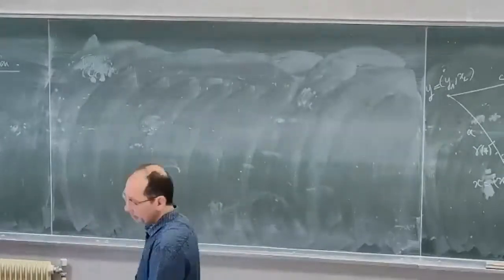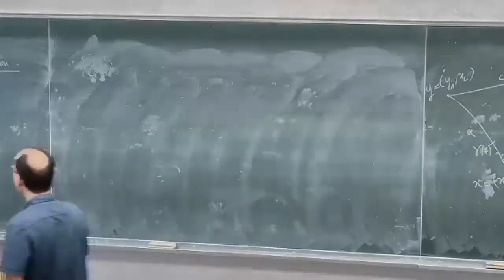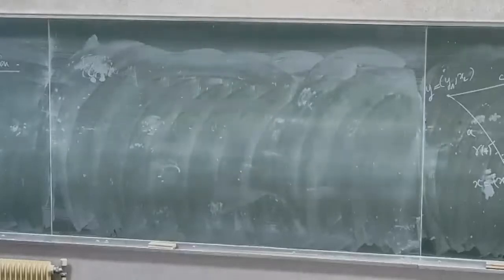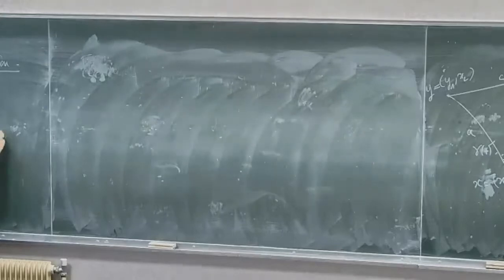Okay, so the gluing construction. So now what I'm doing is that I'm taking X1 with d1 and X2 with d2, and I'm taking two subsets, A1 in X1 and A2 in X2. And I will assume that I have some isometry phi between A1 and A2.